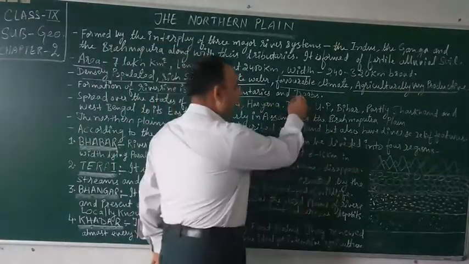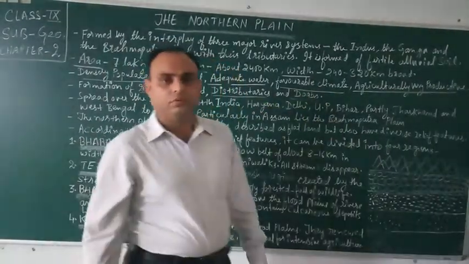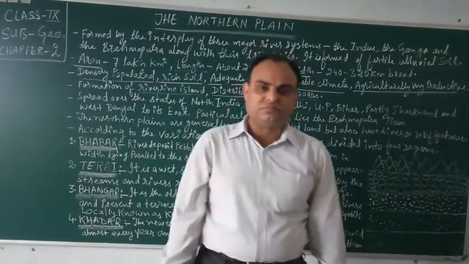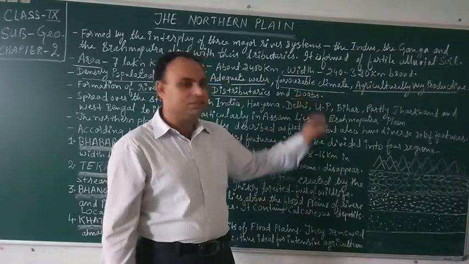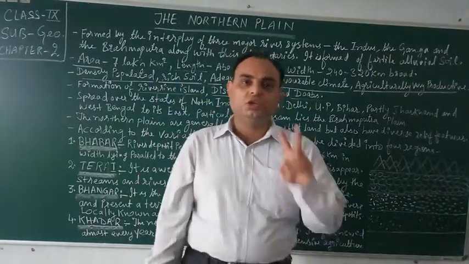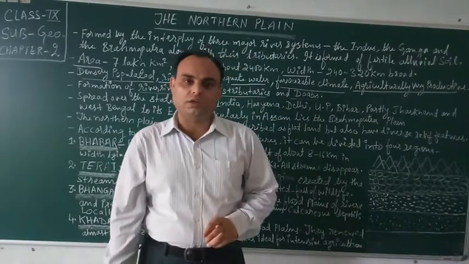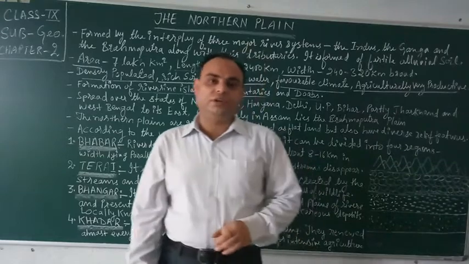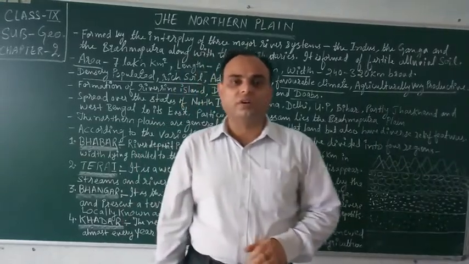Next is Doab. Doab is made up of two words, Do and Ab. Do means two, Ab means water. It means land between two river systems.